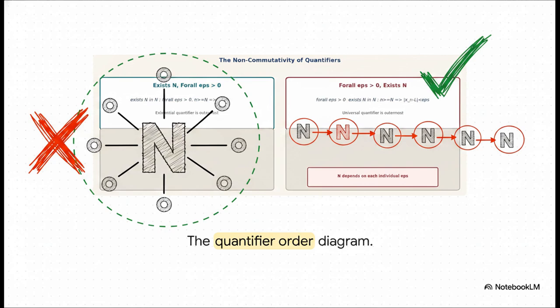If you put the existential quantifier first, there exists n, you are demanding a single magical n that works simultaneously for all possible epsilon tolerances. And honestly, that is a dramatically stronger and generically false condition. The correct standard for convergence puts the universal quantifier first, for every epsilon. What that does is allow our n to depend dynamically on the specific epsilon we happen to choose. The difference between these 2 orderings is literally the difference between convergence and non-convergence.